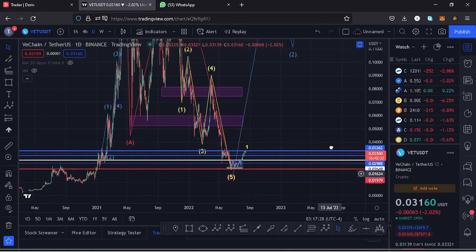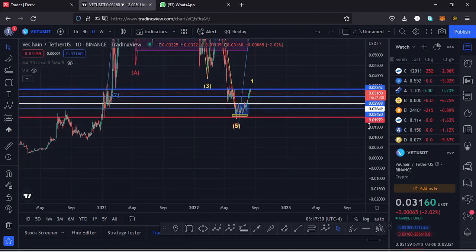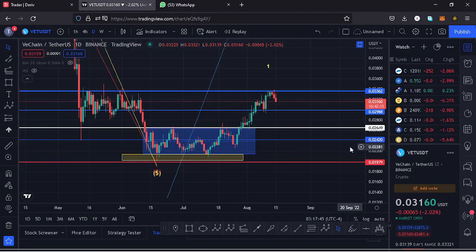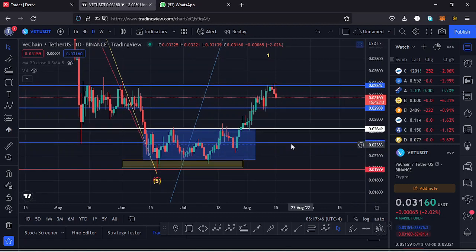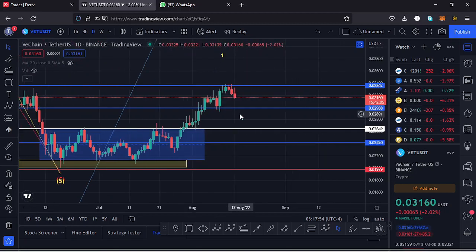If I zoom in so that I can start my analysis here on the daily chart, you can see here on the daily chart we had been trading within this channel. We managed to break out of that channel to the upper side. We also managed to break above key areas of resistances, and we have also seen a retest of those key areas of resistances, and at this key area of resistance at around the $0.03362 mark, that is the area that we have faced a bit of a rejection to the lower side, and we are seeing a bit of a pullback to the lower side.